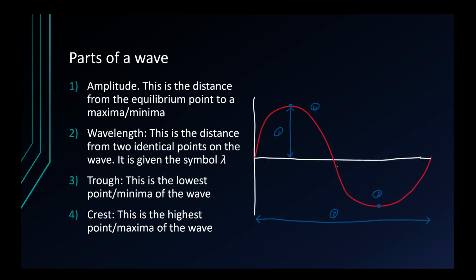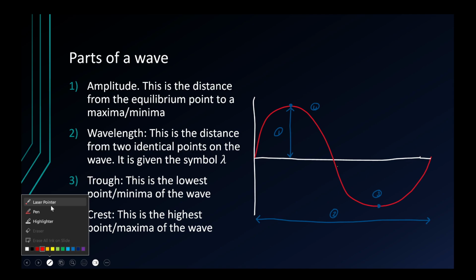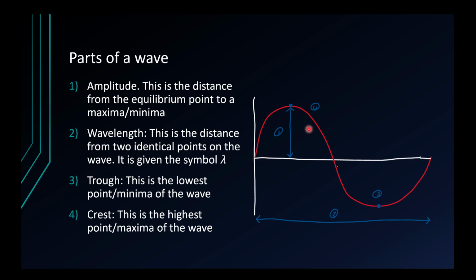But we actually need to know the parts of a wave before we start going into any good detail with it. So I'll just get my laser pointer. We can see the point 1 is known as the amplitude, and it's the distance from the point of equilibrium, so when there's no displacement, velocity, or acceleration of a particular quantity, because we know if we differentiate either of them, it's just going to be a translated sine curve. But in this case, it might be position. So this might be the furthest a pendulum might be in its swing, represented by 1.